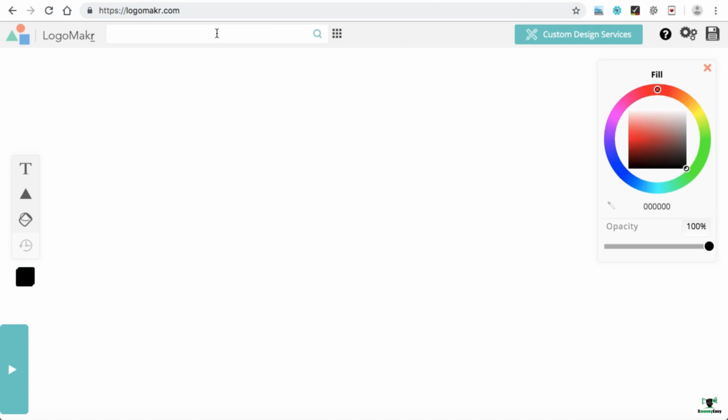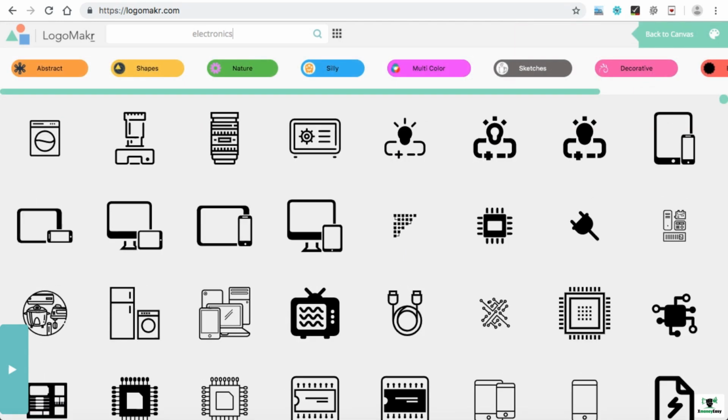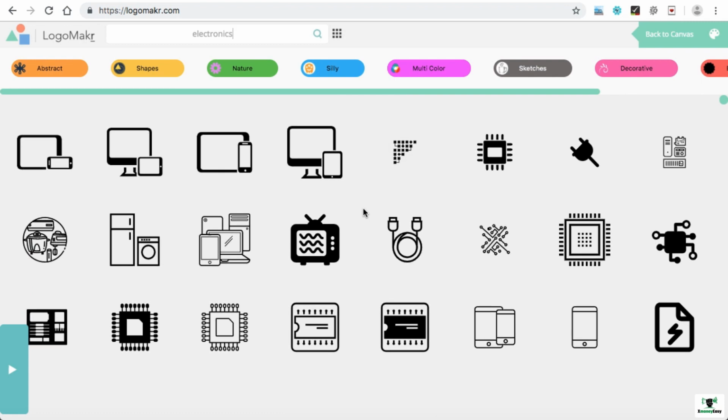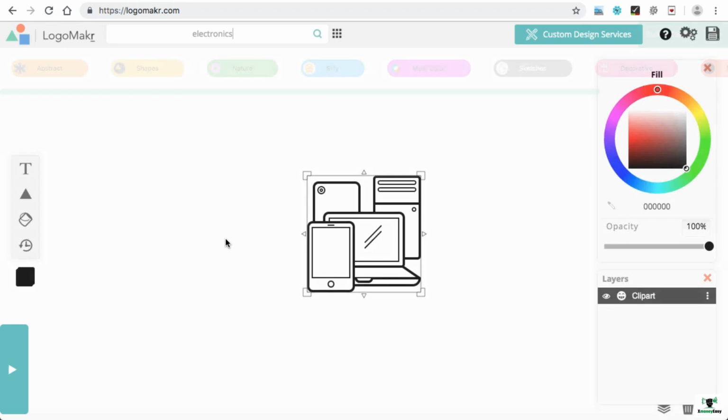In the top search box, you can type electronics when your website niche is electronics. So let's hit enter. So here we go. We can see all the icons are related to the electronics niche. For example, we can use this one. So I'm just clicking on it.